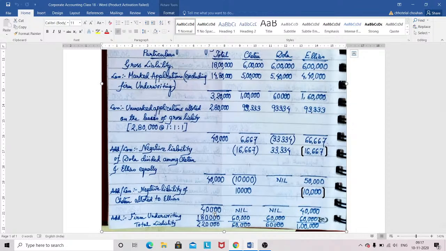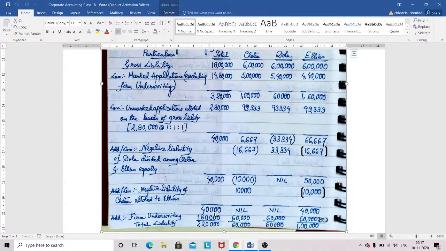The shortfall is being borne by only one person, who is Ilias. Okay, so Ilias alone bears that particular shortfall. I'm not talking about the firm underwriting. Firm underwriting they will have to take, okay? So whatever may be the situation, firm underwriting will be their liability. So I'm not entering into that portion, because it is a compulsory thing.